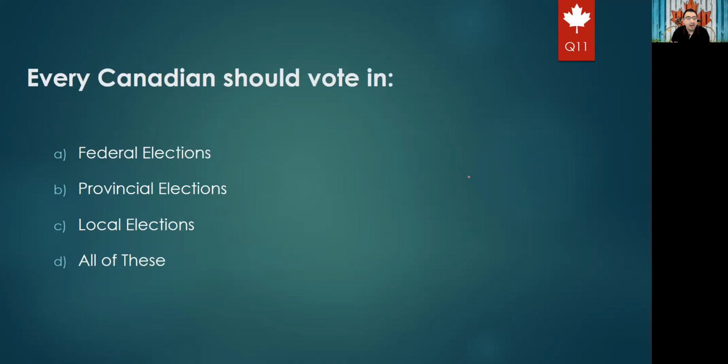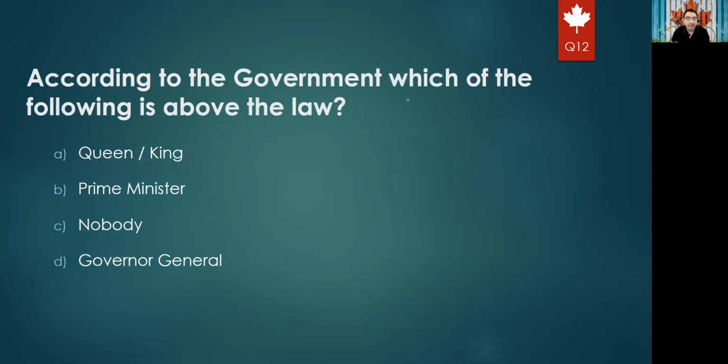Okay. Next question will be, every Canadian should vote in federal elections, provincial elections, local elections, or all of these. By law, you should vote in all available elections, which will be federal, provincial, and local. So it should be all of these. Okay. Next question will be, according to the government, which of the following is above the law? Option A, queen, king. Option B, prime minister. Option C, nobody. Option D, governor general. We know one of the most important aspects of Canada is that no one is above the law. Everyone is equal under the law. So the right answer will be C, nobody.